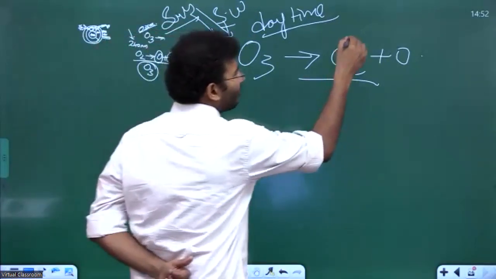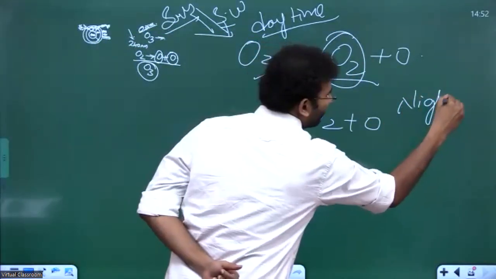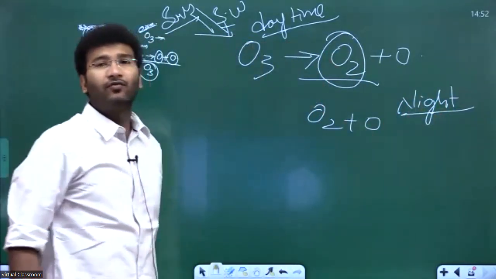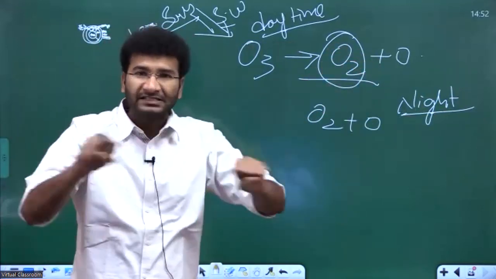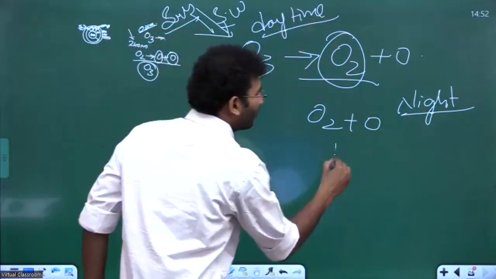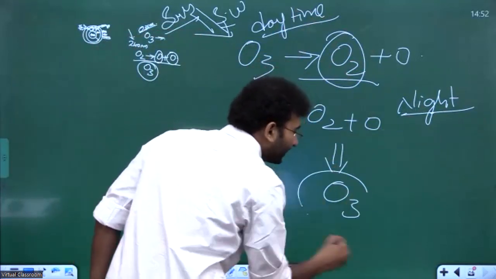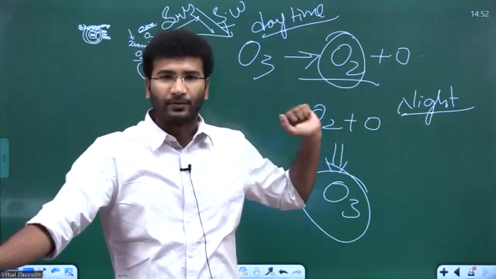So when this ozone is broken down into O2 plus O during the daytime, in the presence of light, that is photodissociation, which means it breaks down the ozone. During the absence of light, this O2 plus O again combines to form O3, and this is a natural process that is happening in the stratosphere, in the part of the ozone, right?